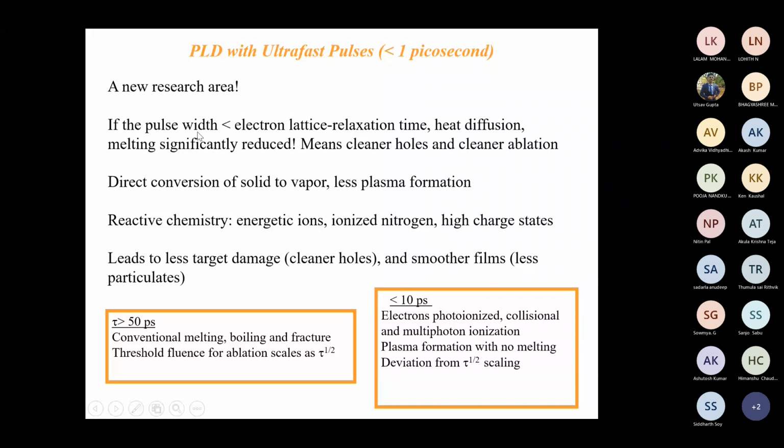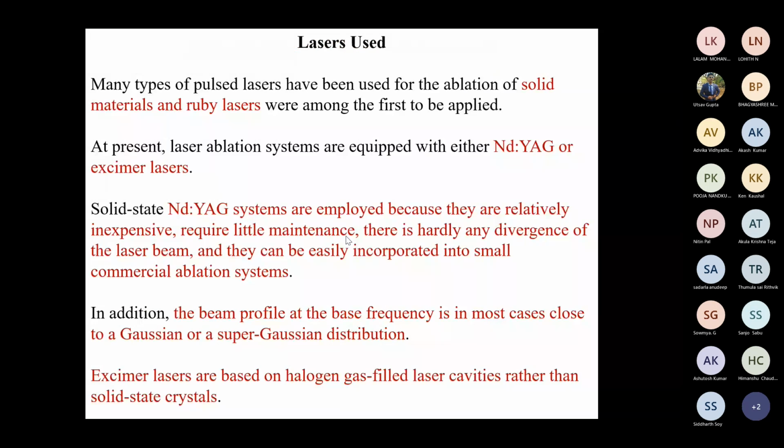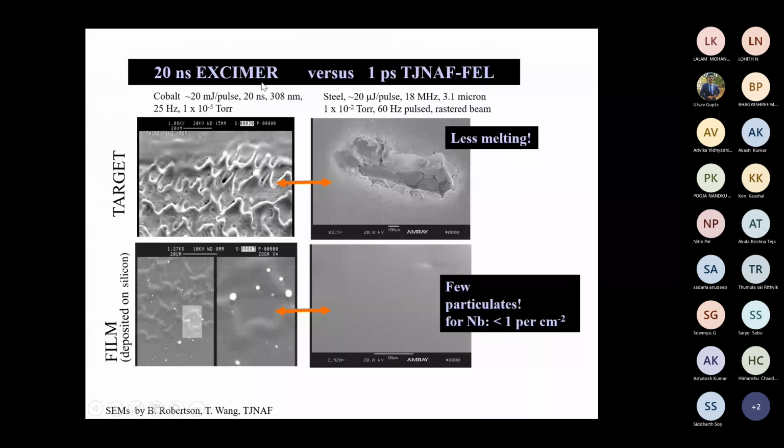When the pulse width is less than the electron-lattice relaxation time, heat diffusion and melting are significantly reduced. This means cleaner holes and cleaner ablation. You can go through the slide here. This is a 20 nanosecond excimer laser and a 1 picosecond laser. You can see the target after the deposition is entirely different. In one case there is less melting, and in the other you can see the melting is more.